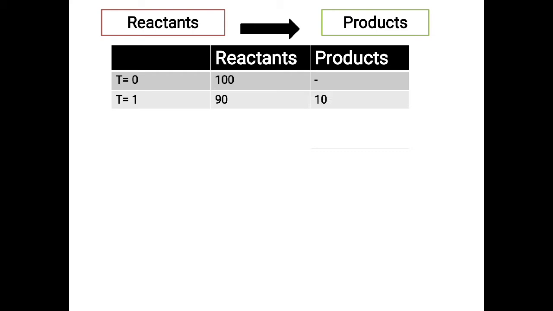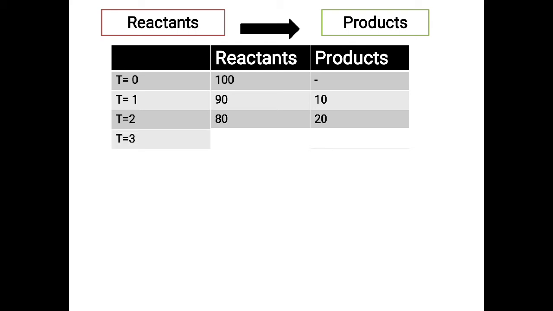Okay, so in the next period of time, that is when it is 2 seconds, you are observing that the reactant molecules are reacting and decreasing, and the product is increasing. Here you have 80 reactant molecules forming a product, so 20 molecules are there in the product. As time increases, you will see that more and more reactants combine together.